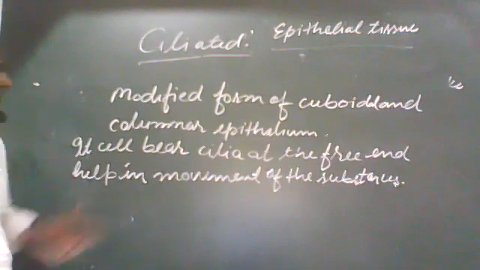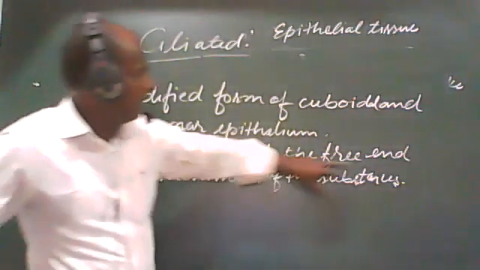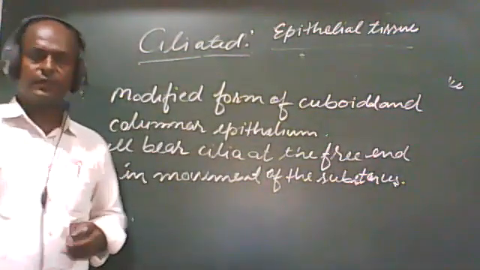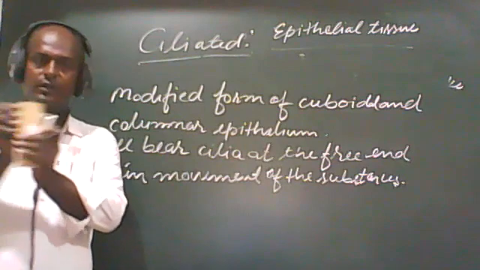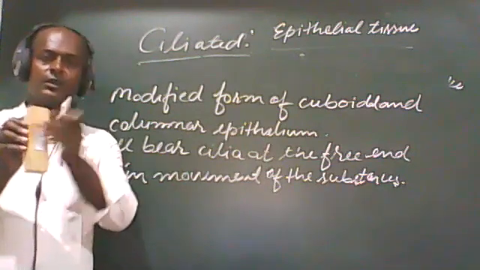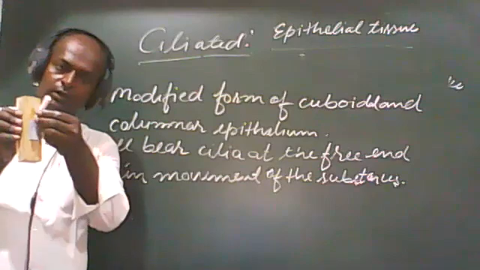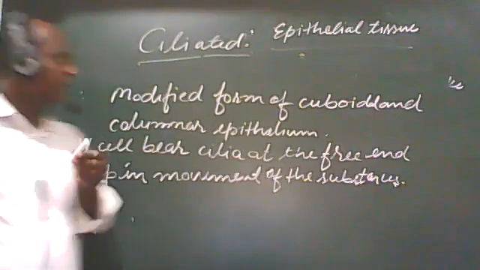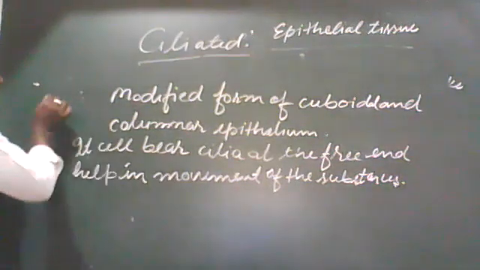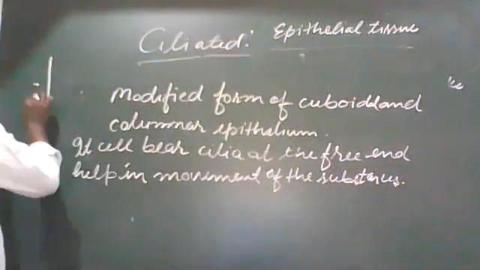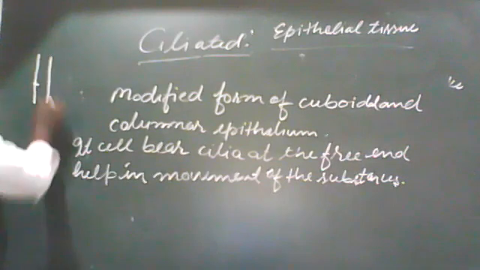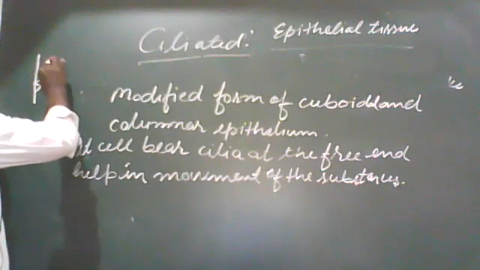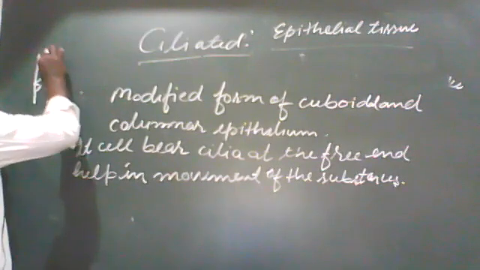Let us see. I have mentioned here free end. What does it mean, students? Suppose this is the surface of the body, and hair-like projections are present on it. Or suppose this is the tracheal portion, and hair-like structures are present in the same way.